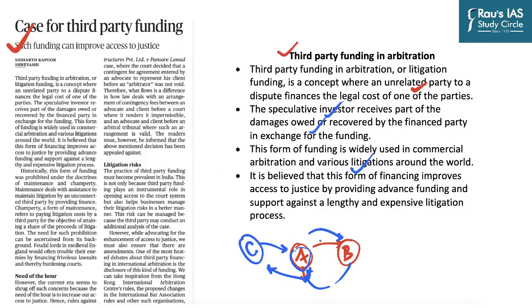Now, why the author says we need this in India is because of the level of poverty which we have in our country. Poverty means lack of access to financial resources, means delay in justice. And when justice is delayed, it is almost as if justice is denied. But at the same time, we have a lot of people who have a lot of money who can finance parties like A to file cases against B. As of now, this system is not illegal in India, but there is no law which actually provides for the regulation of third-party funding in arbitration, and the author actually advocates the same.